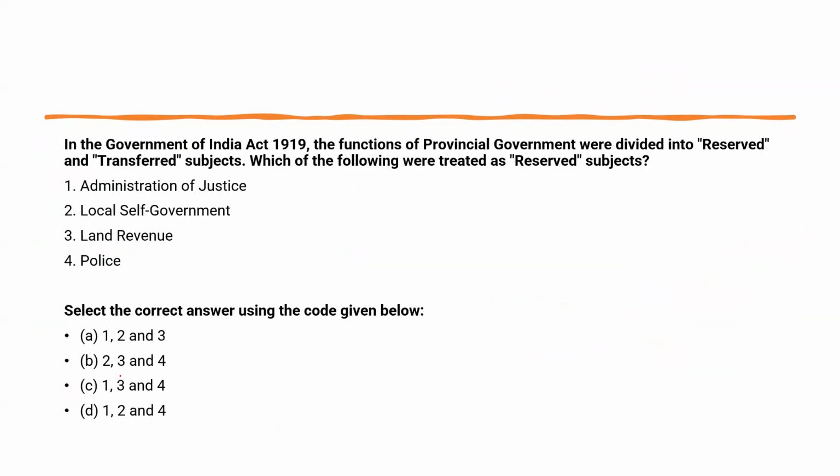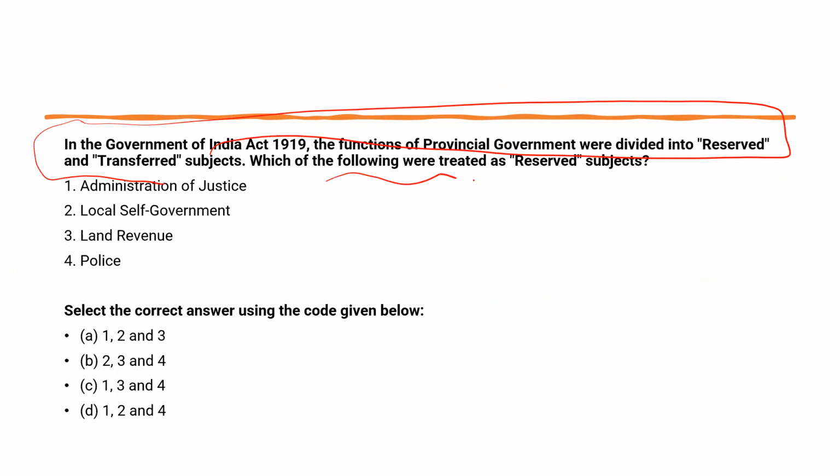Now, second statement. In the Government of India Act of 1919, the functions of provincial government were divided into reserved and transferred subjects. Now, everyone knows this statement, those who have read Laxmikant. However, what he has asked is, which of the following were treated as reserved subjects? What are the things that are mentioned in reserved subjects? Now, this makes the question tricky. But once you apply the logic which I would be discussing, this would be very easy.